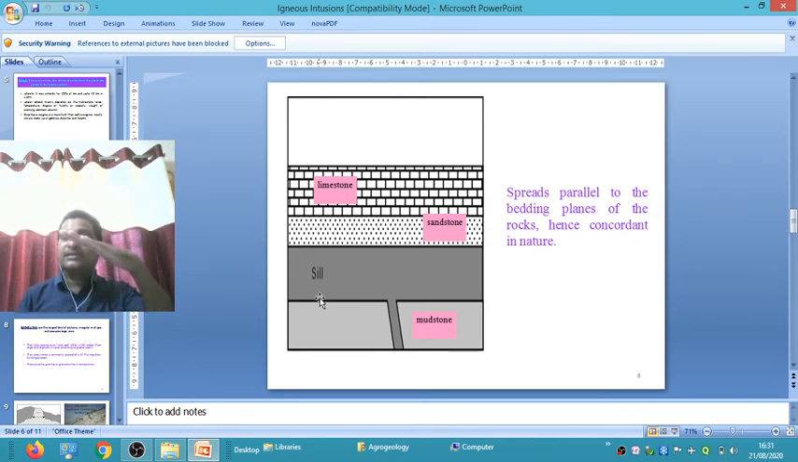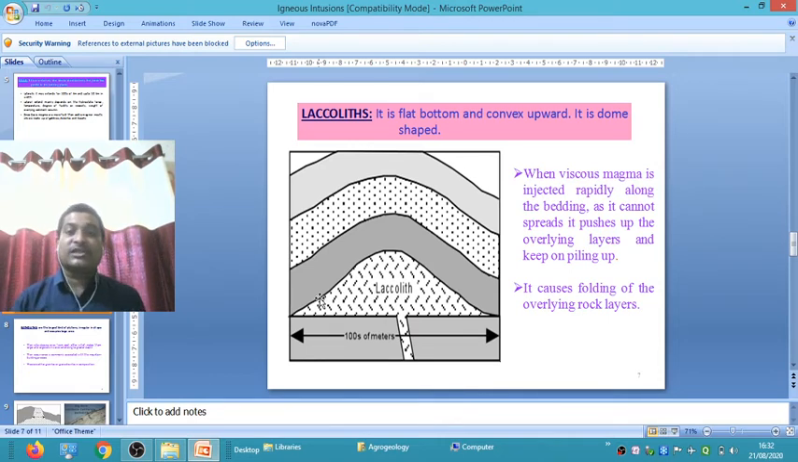A dike is discordant because it cuts across the country rock, perpendicular to the country rock. Therefore, a dike is called a discordant igneous body and a sill is called a concordant igneous body. Okay. Another structure is the laccolith.